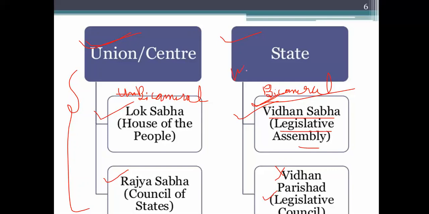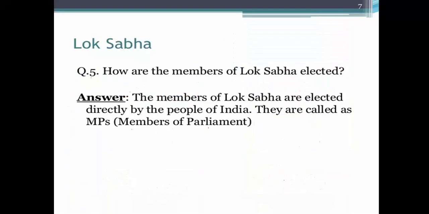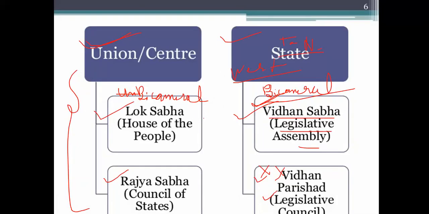Like West Bengal, it has the unicameral legislature, Vidhan Parishad is not there. If we talk about Tamil Nadu, it also has the unicameral legislature. That means one house. Okay, so bicameral and unicameral, I hope everybody has been able to understand. Let's move on. You can pause the video and write down these main points.